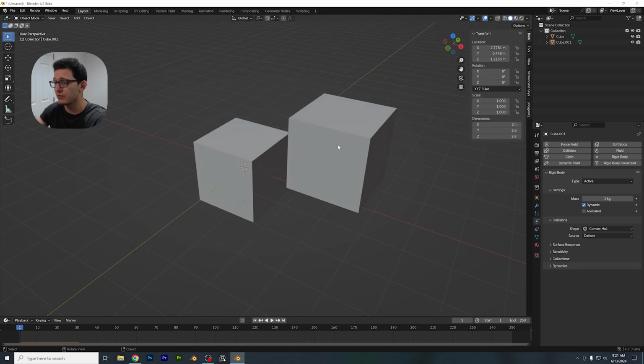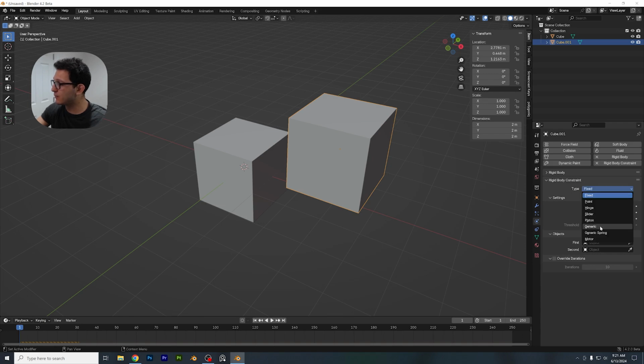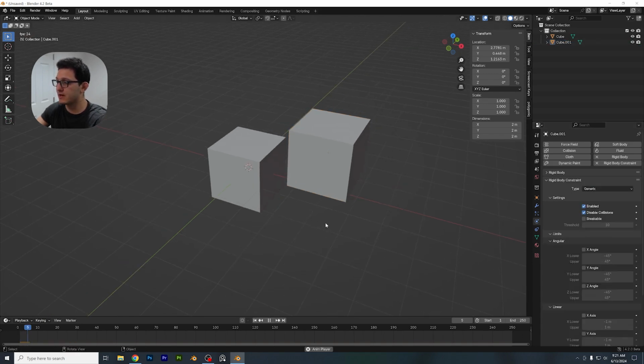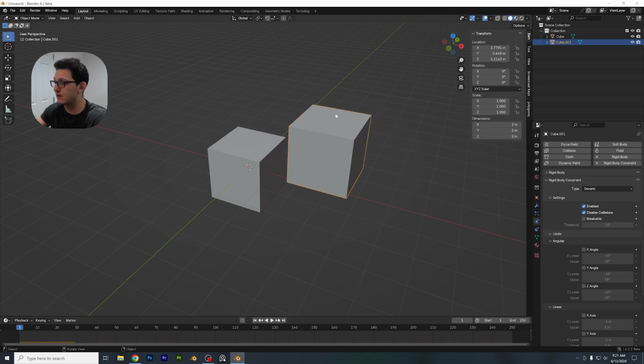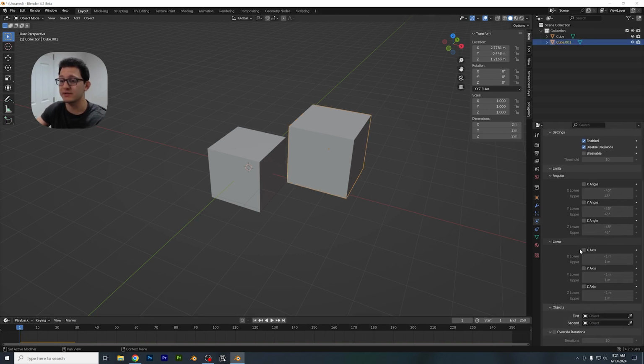So what we're going to do is click on our second cube. We're going to collapse this. We're going to add a rigid body constraint, type generic. We're going to press play and watch what happens, and nothing happens. And that's because we didn't set anything up yet. So let's scroll all the way down. You'll see there's a lot of settings. Don't get overwhelmed. I'll explain it.